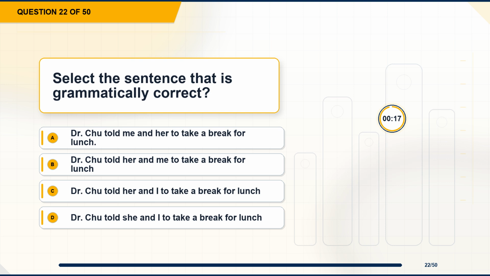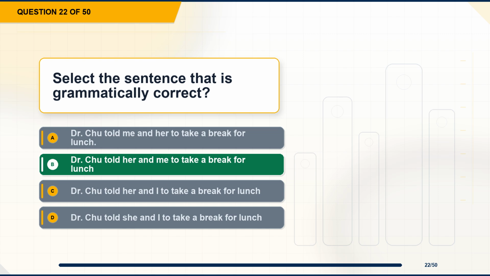Question 22. Select the sentence that is grammatically correct. Option A, Dr. Chu told me and her to take a break for lunch. Option B, Dr. Chu told her and me to take a break for lunch. Option C, Dr. Chu told her and I to take a break for lunch. Option D, Dr. Chu told she and I to take a break for lunch.